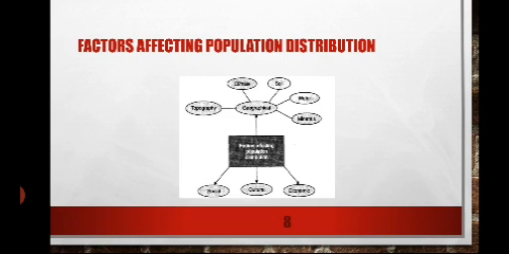Next, students, we will be talking about the factors affecting population distribution. There are so many factors that need to be discussed while taking a decision on population distribution. The major four factors are the geographical factor, the social factor, the cultural factor, and the economic factor. So let's talk about them one by one.